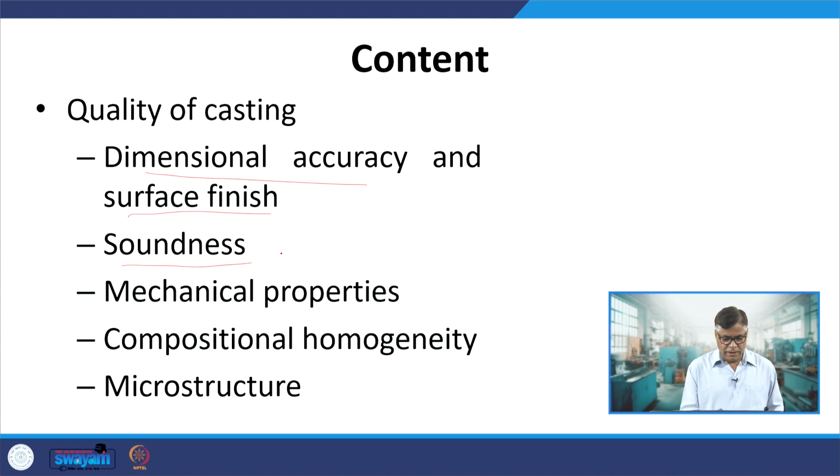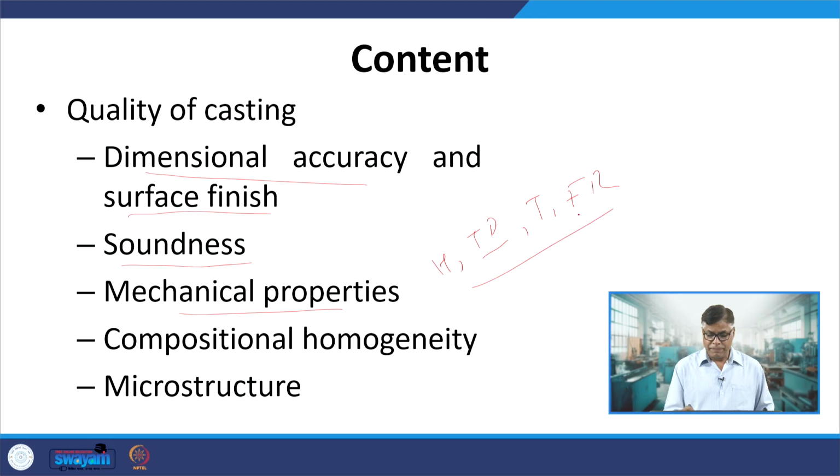the load carrying capacity, corrosion and mechanical performance of the castings. Okay. The casting quality is also judged from the mechanical performance or properties like the hardness as per the application, the tensile properties in terms of the yield strength, ultimate strength and ductility, toughness, fatigue resistance, etc. So, there are many mechanical properties which can be of interest as per the application.